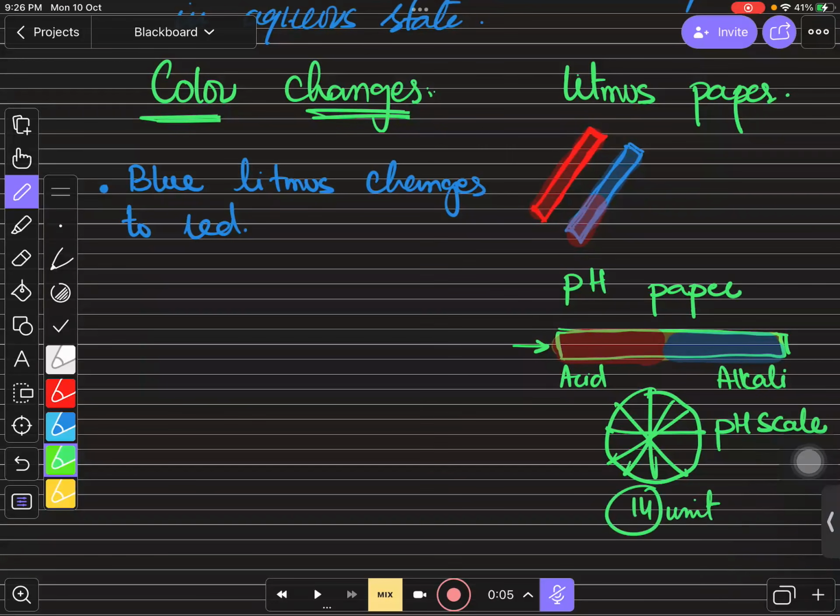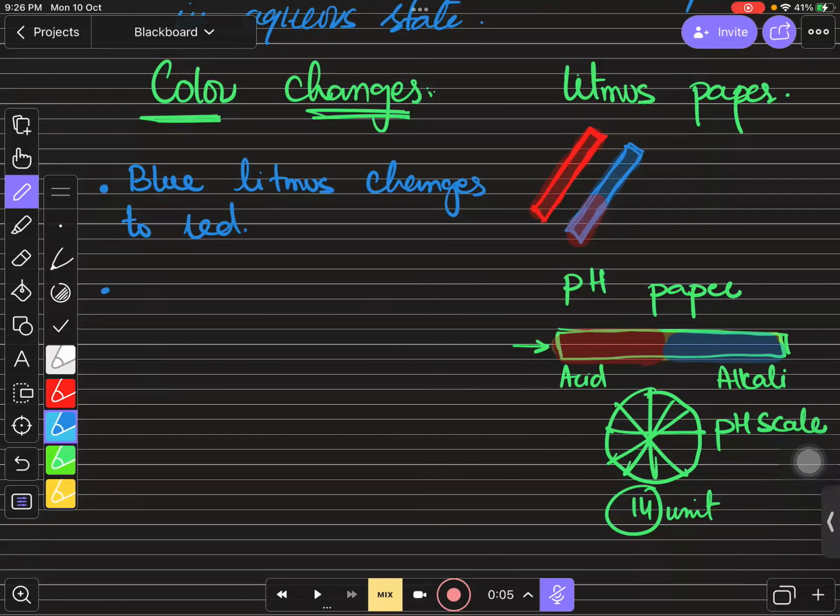Whatever the color on the pH paper, just match it with the color on the pH scale, and you can say what the pH is. This is one of the methods to identify the pH of the solution. You can even use a pH meter, which is digital and very accurate. Nowadays we use a pH meter: we just dip the meter and check the digital value on it. But this is one of the manual methods.